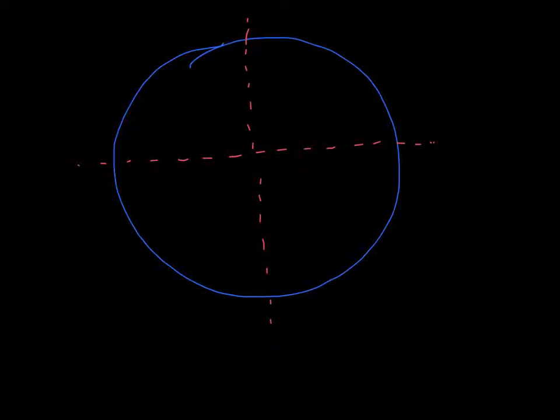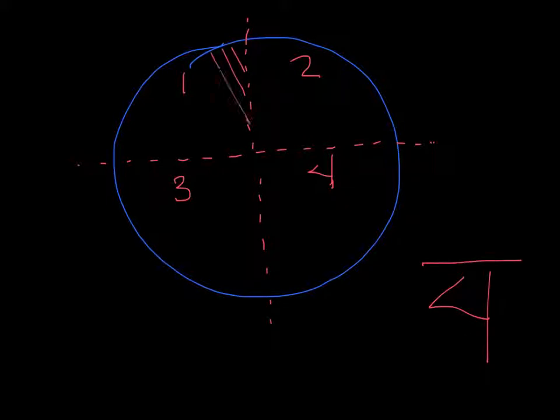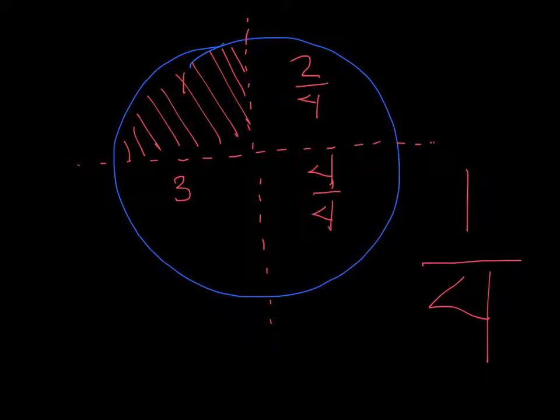So now, how many pieces do I have total in my pie? If you said 4, you were correct. I have 4 pieces. So I have 1, 2, 3, 4 pieces, right? Okay. Now, if I have only 1 piece, how much of that pie did I actually eat? I would have eaten 1 out of 4 pieces. And this is where our fractions come in. So each of these is really worth a certain fraction.